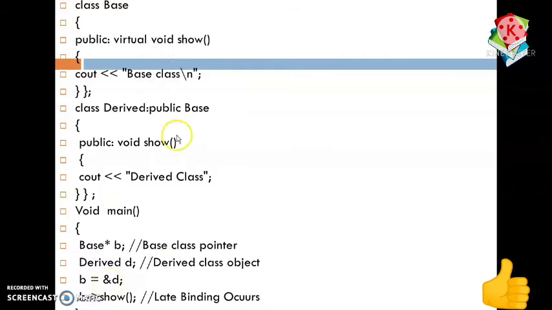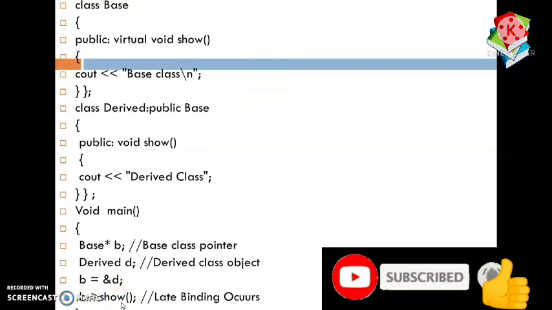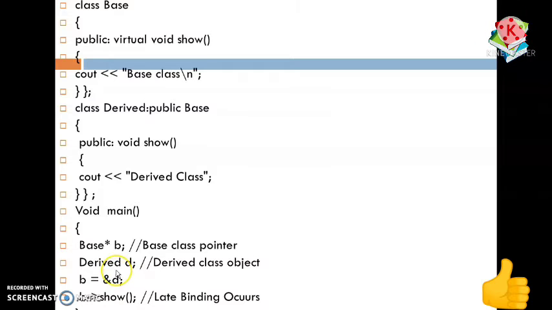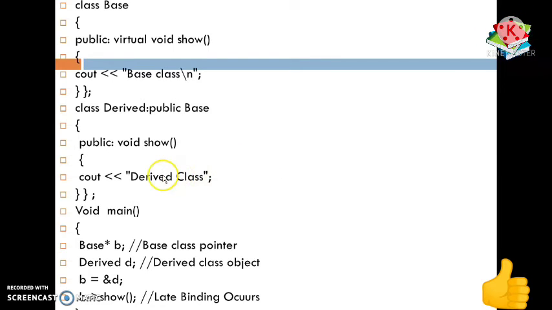But when we declare the base class member function as virtual, and when we call the member function by using the base class pointer, it will always lead to late binding. It means it will call the member function of the derived class, and under the member function of the derived class we have the output line "derived class". That's why the output of this program is "derived class". That's why we don't have the output like "base class".